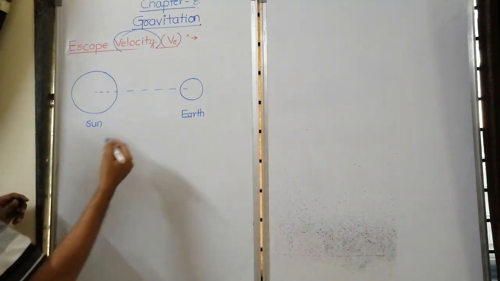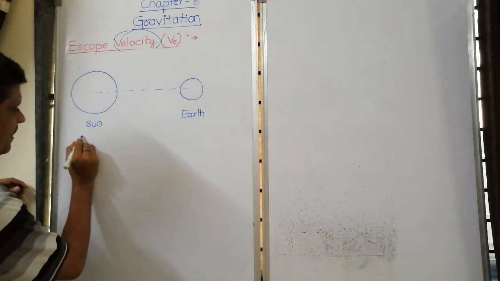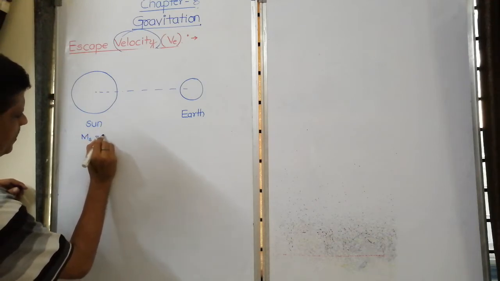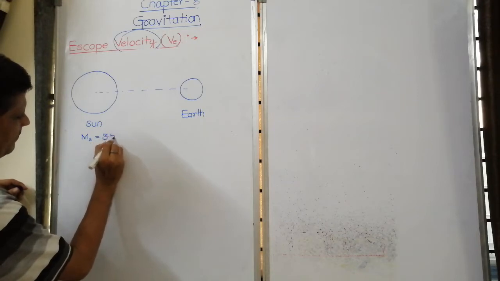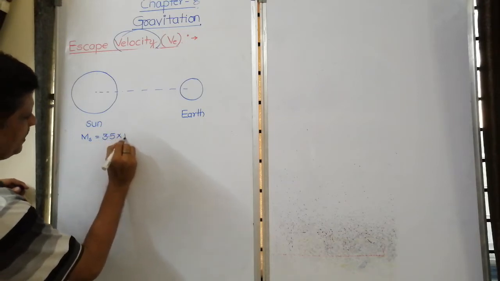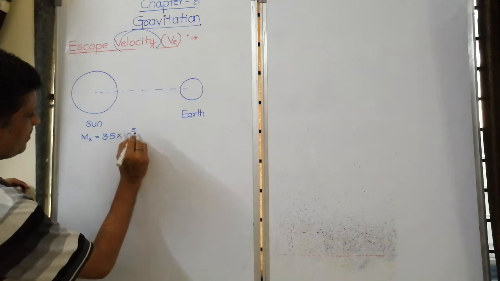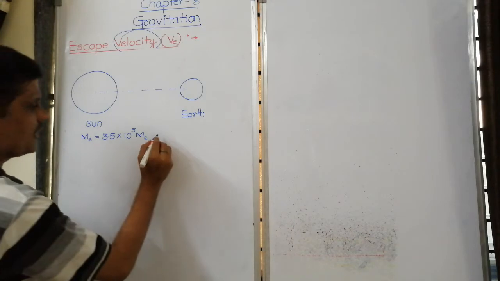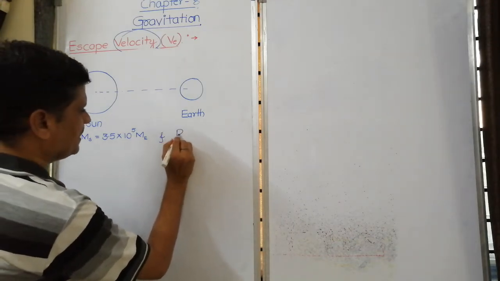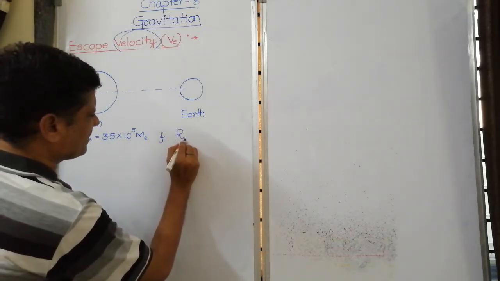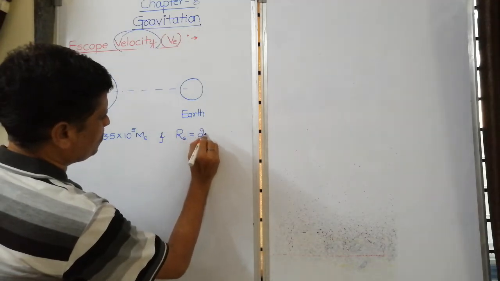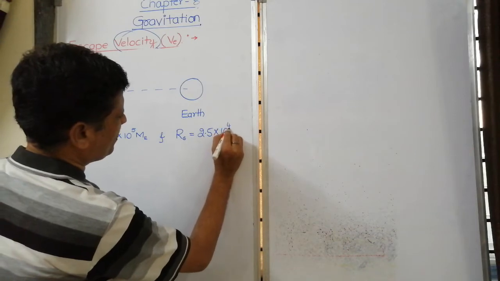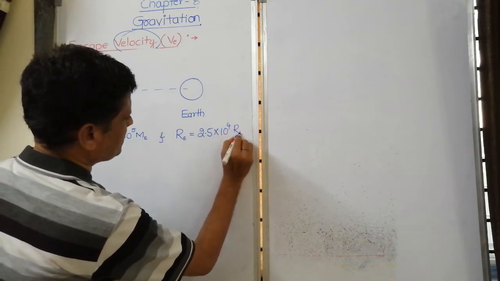Here it is given that the mass of the sun is equal to 3.5 into 10 to the power 5 times the mass of the earth, and the radius of the sun is equal to 2.5 into 10 to the power 4 times the radius of the earth.